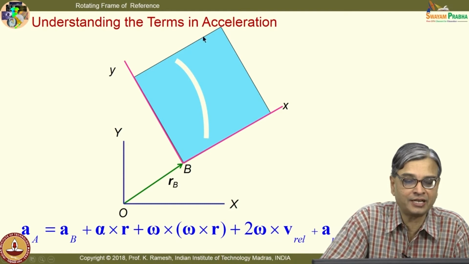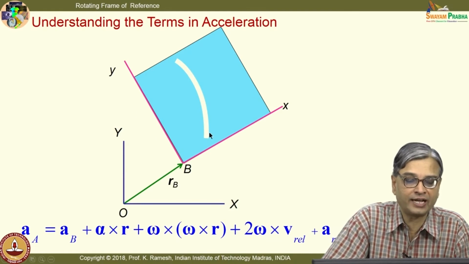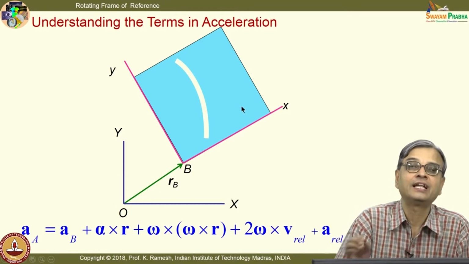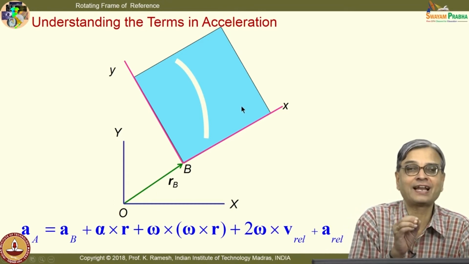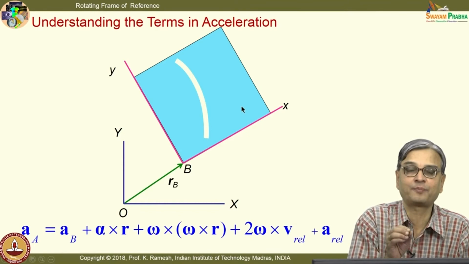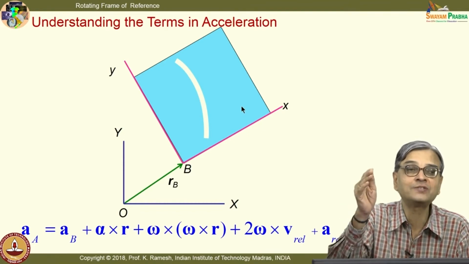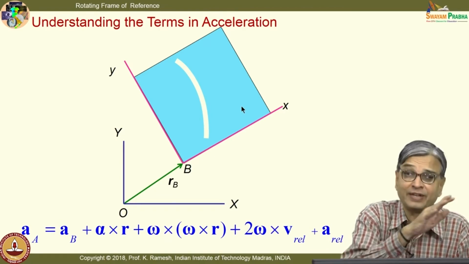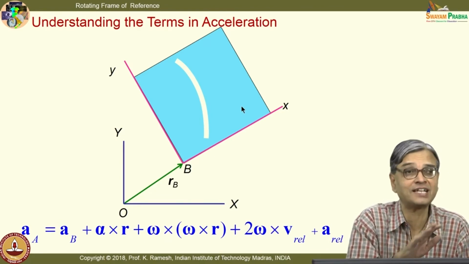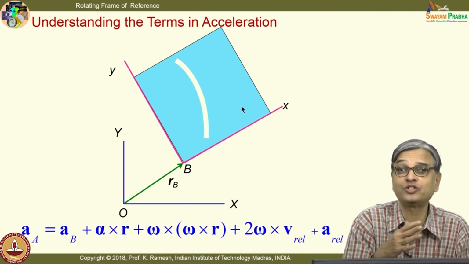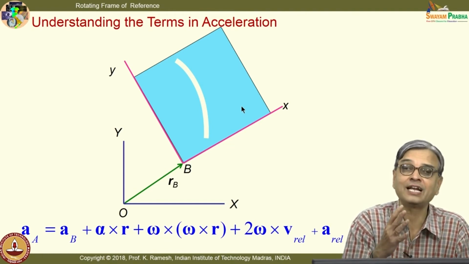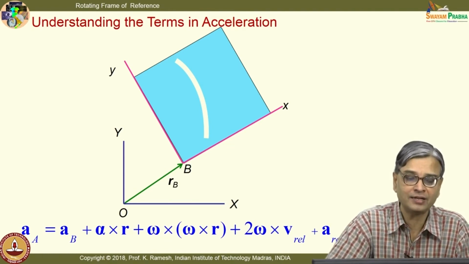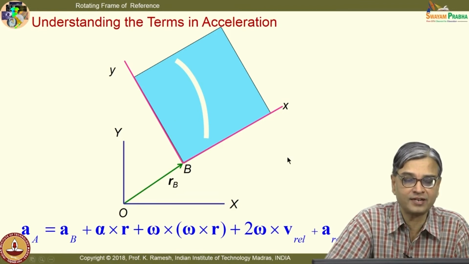So, I imagine a rigid body like this, it has a slot. The moment I say a rigid body, if I attach a non-rotating translating axis at a particular point, all other points will appear to rotate about that point. This is a very subtle concept which we have discussed at length. That is what is new to you, that you have to bring in your understanding for discussing the results.